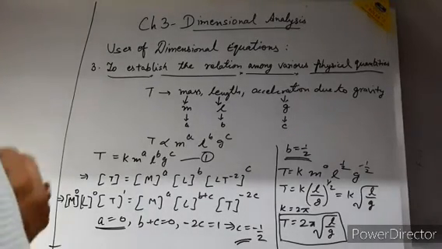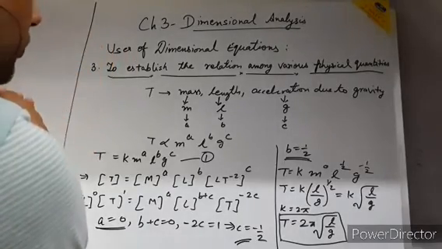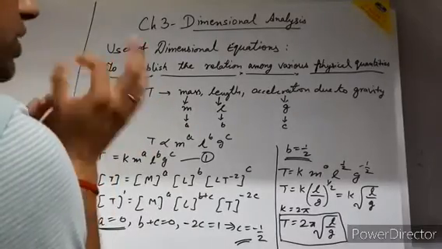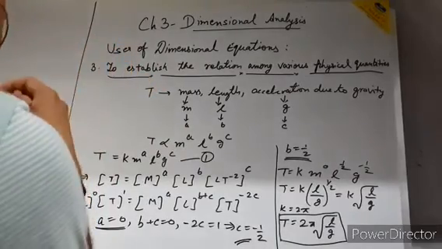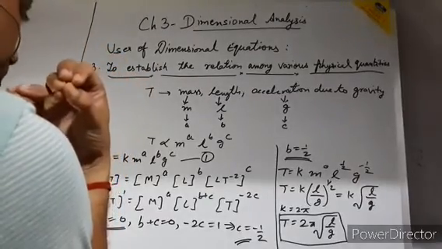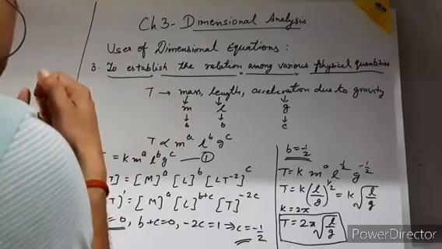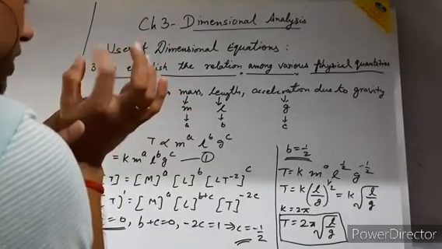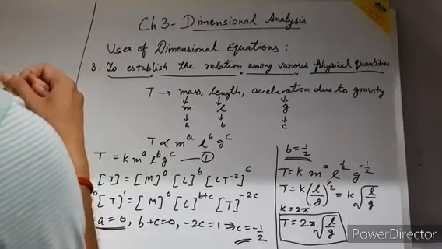Okay, class. Now your last topic is the limitation of dimensional analysis. Actually, there are certain limitations behind dimensional analysis. There are only three fundamental quantities we are using: mass, length, and time. That means we can only establish a relation between a quantity and the factors on which it depends, which have only these three units: mass, length, and time. Understood? So there are some limitations behind it.